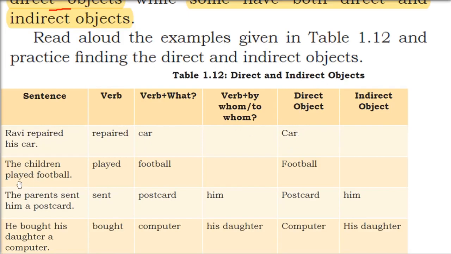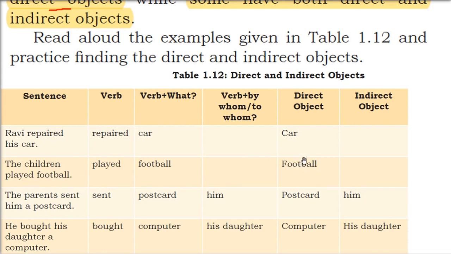Along with the verb, just add what. For example, the children played football. If I ask the question, the children played what? They played football. So football is a direct object. Okay? Played is a verb. Now if I add played what? Football. Football is a direct object.